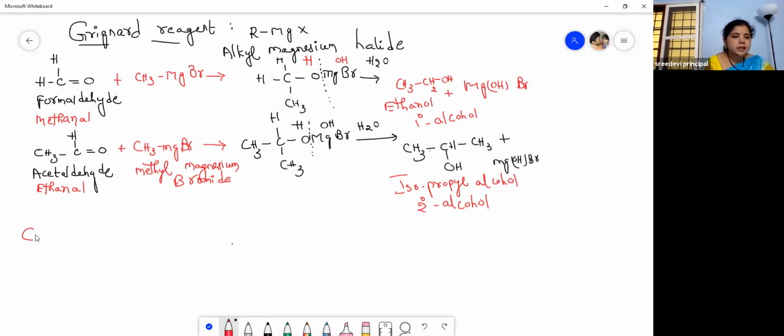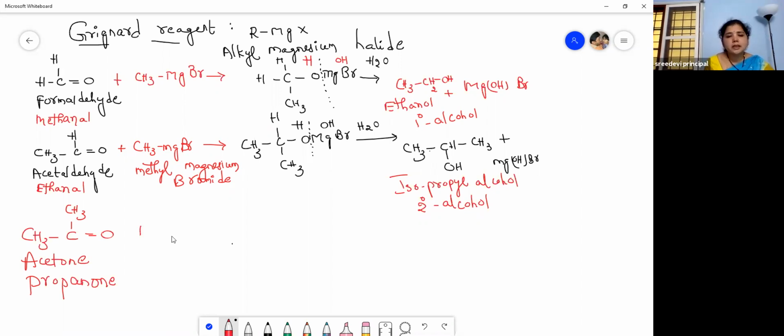It is nothing but acetone, a ketone. CH3, C double bond O, CH3. What is acetone? It is a ketone. The IUPAC name is propanone: three carbons, prop, and a ketone, one, propanone.